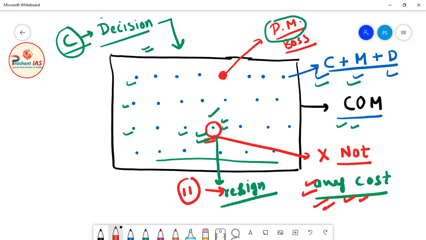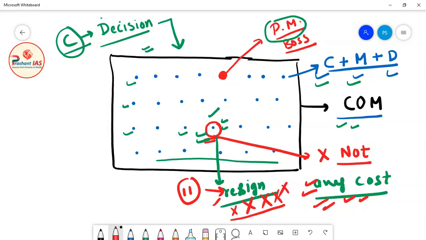But this minister is very notorious, he is very naughty, so he is saying that sir, I will not give my resignation, I will not resign. Okay, so he is saying that I will not resign. So now what will the Prime Minister do in this condition?